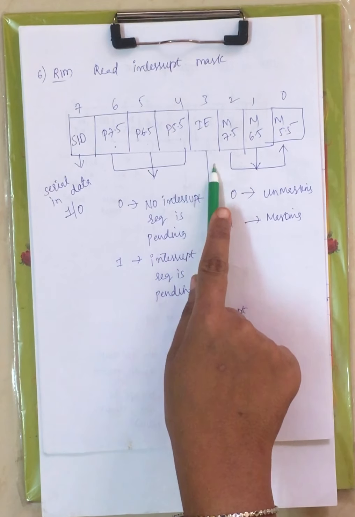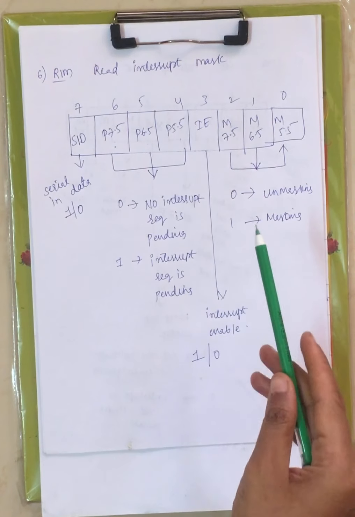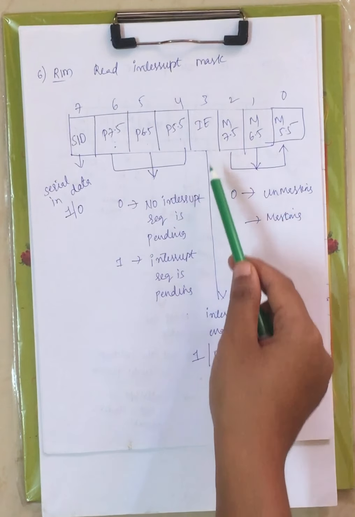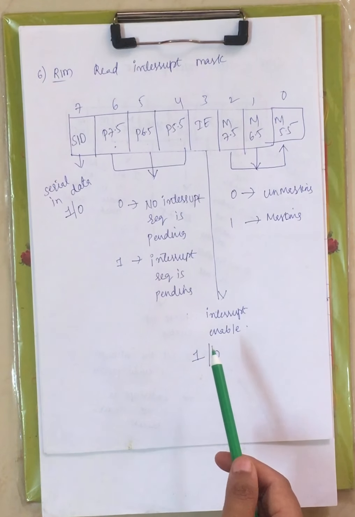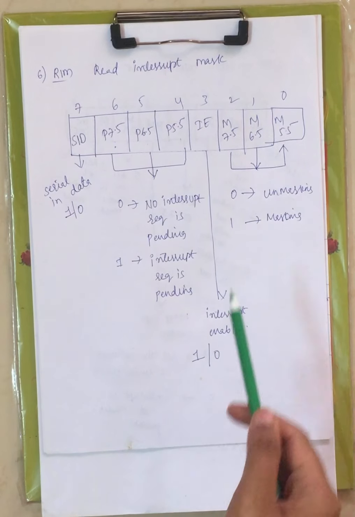And next we have IE, interrupt enable. In order to enable the interrupts, this is set to 1. In order to disable the interrupts, it is set to 0. Enable is to process and disable is to not process an interrupt, right?